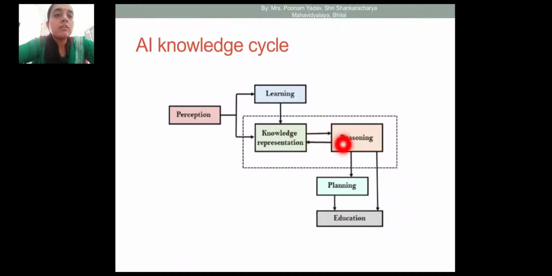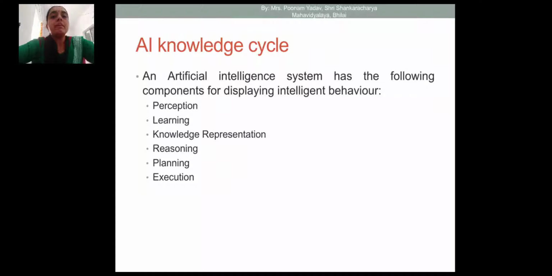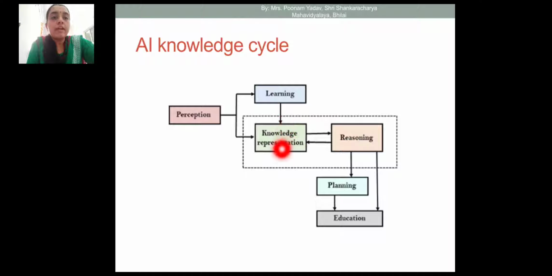Reasoning is made on the basis of knowledge representation, then on the basis of reasoning planning is done, and then execution performs some output. This is the way the AI system works. In the diagram we can see that knowledge representation is a very important component, and all the components from perception to learning and reasoning are connected.